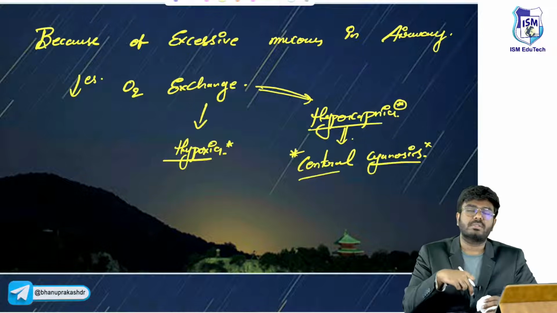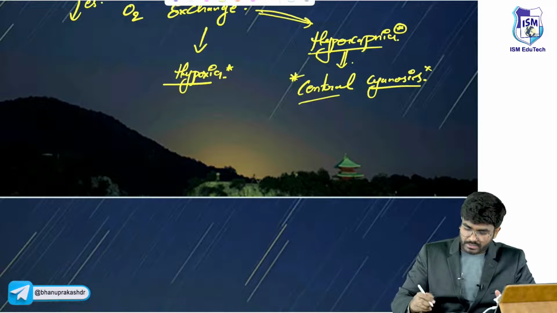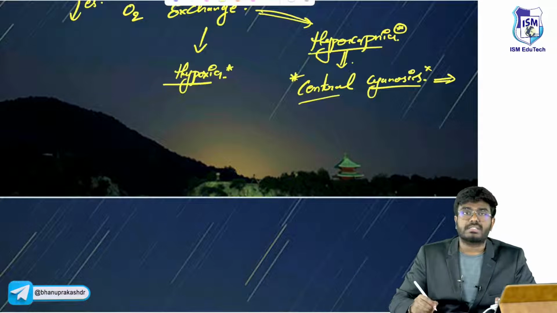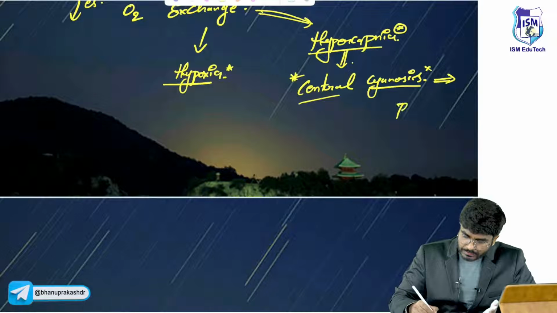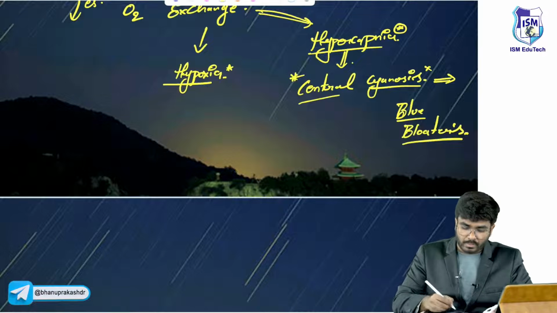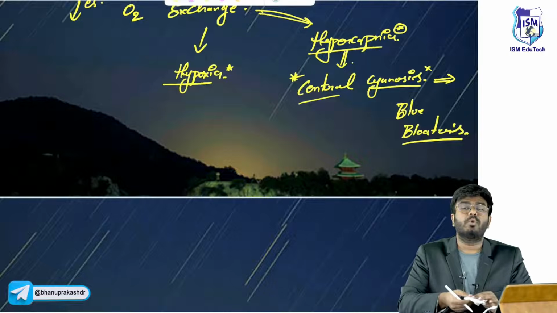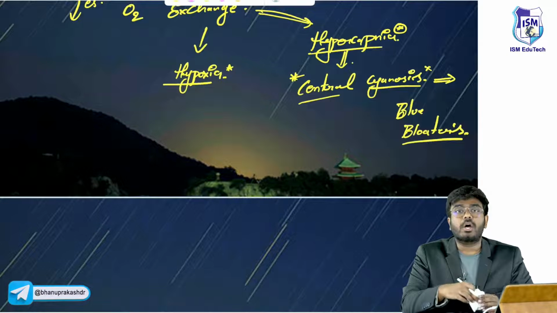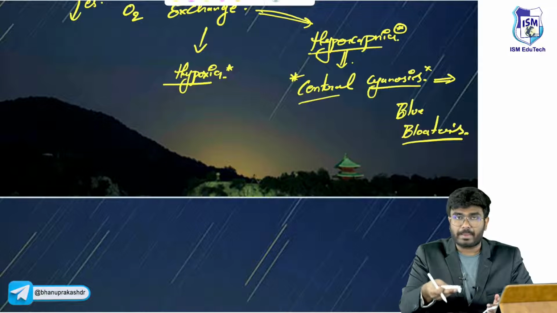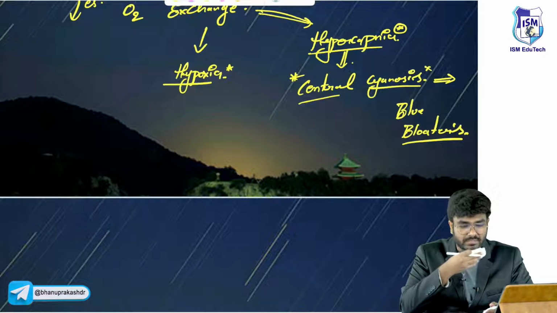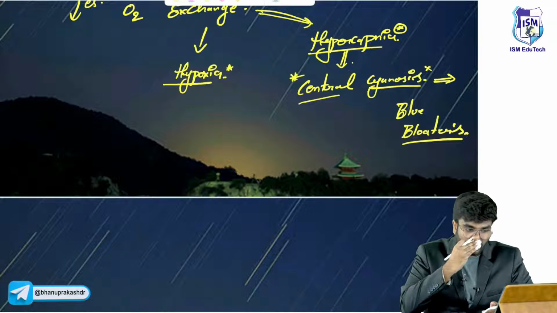Why blue color? Because of decreased oxygen carbon dioxide exchange. Hypercapnia and central cyanosis are seen. That's why these patients are called blue bloaters.